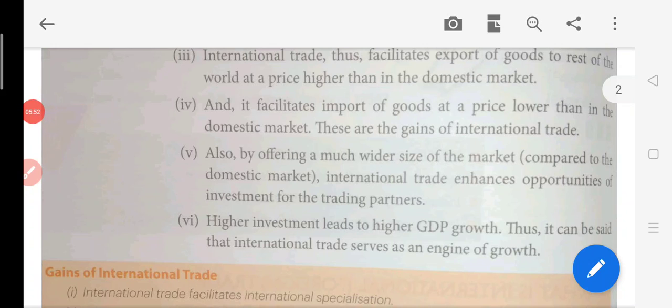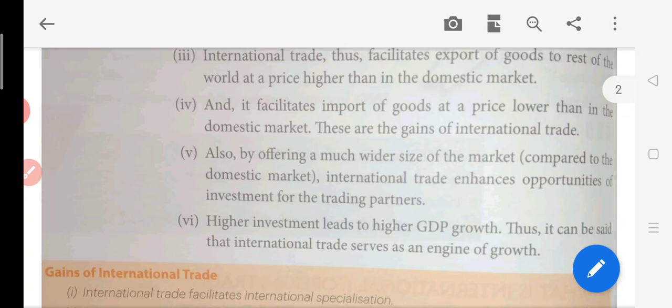Here in this point, if you are going to do this international trade, what will happen when you are simply increasing the size of the market? Suppose you are exporting the goods outside India, then we are actually increasing the size of the market, because in the domestic market we are already selling, and in the other economies also we are selling.